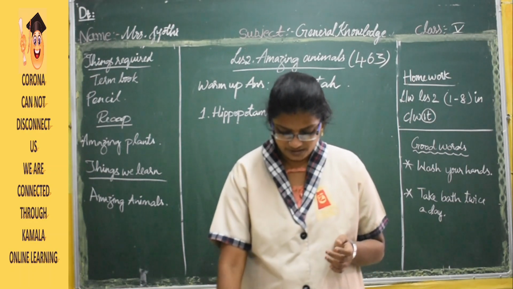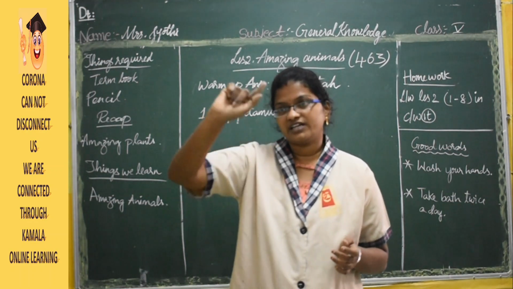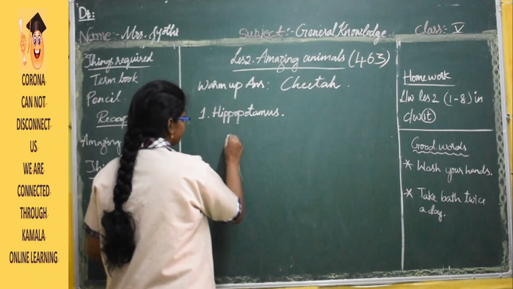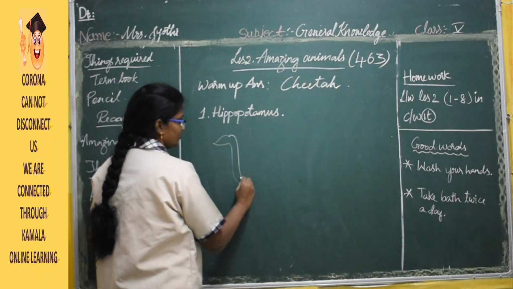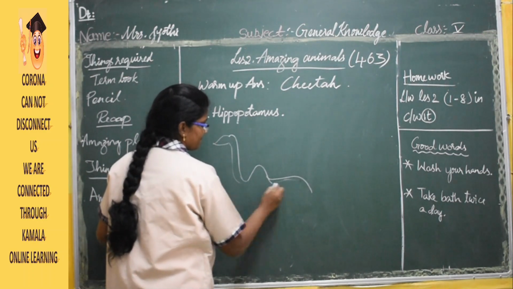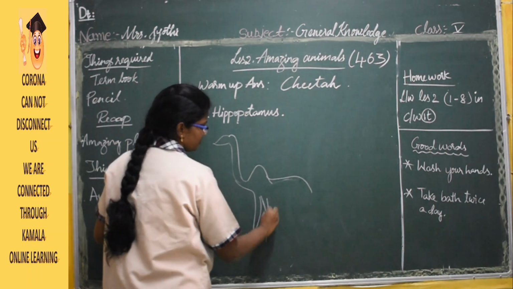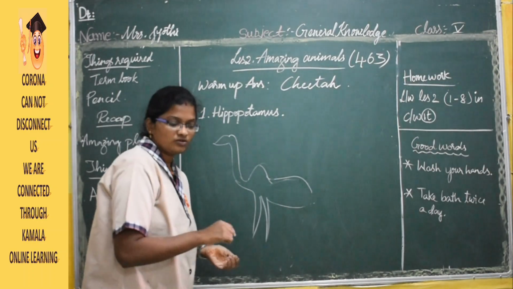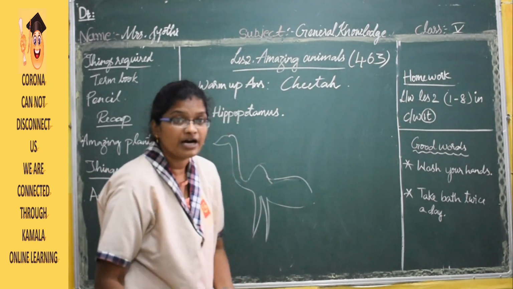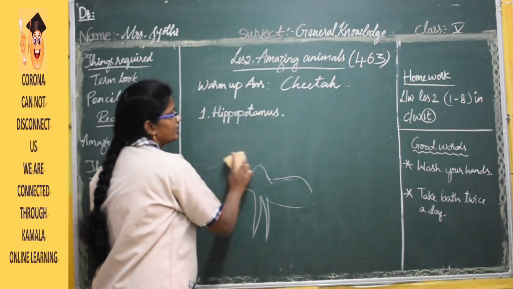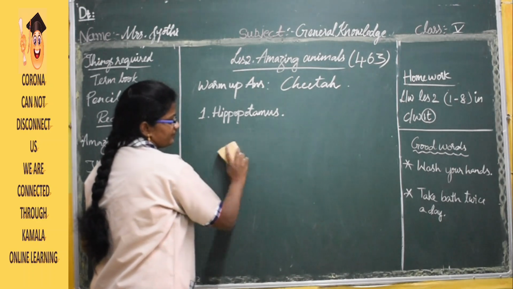A hump is something like this, if this is the animal. A camel will have a hump like this. So a camel is going to have a hump, whereas that animal which is there in your textbook will not have a hump.